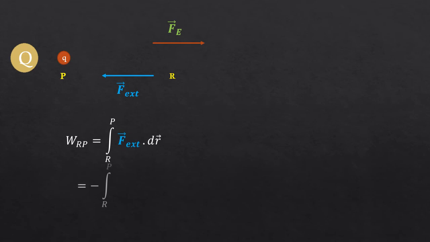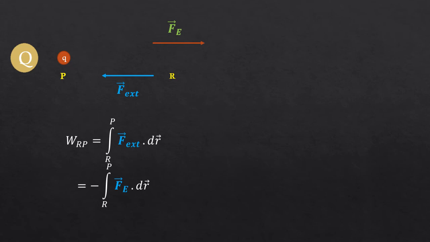So for that we will begin from the same situation. That is, the point test charge is situated at point R and it experiences an external force, electrostatic force Fe, and we are moving the charge from R to P by applying an external force. And this work done WRP is equal to integral F external dot dr, and F external is equal to minus Fe.